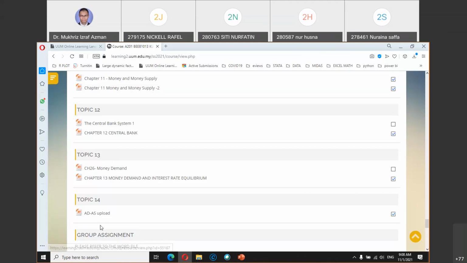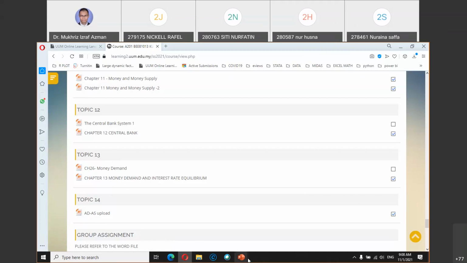I think for topics 13 and 14, we have some graphs on money demand and aggregate demand, aggregate supply. But again, not too much calculation. Most of them are just simple graphs. So let's look at the topic number.